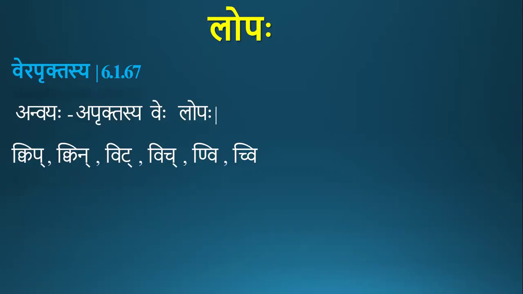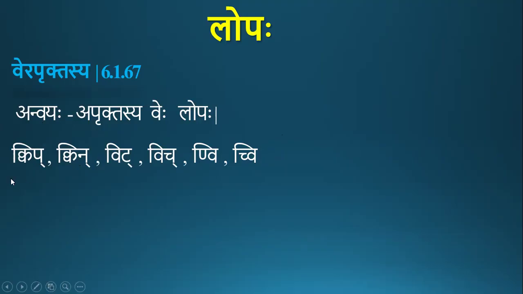So this sutra apruktasya va, tells about the deletion of aprukta vakara, not all others. Shap is also an aprukta, then u is aprukta, but they don't get deleted. Only vakara, if it is an aprukta, then it gets deleted. So some of the examples where vakara is aprukta are these: kvip, kvin, kvi, vic, nvi, chvi. These are some pratyayas where vakara is aprukta.